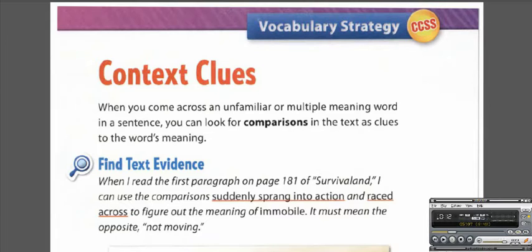So the context clues is about what? It is about finding the meaning of an unfamiliar word or a multiple meaning word. We can get this meaning by looking for comparisons in the text, and we use them as clues. Let's hear the example.